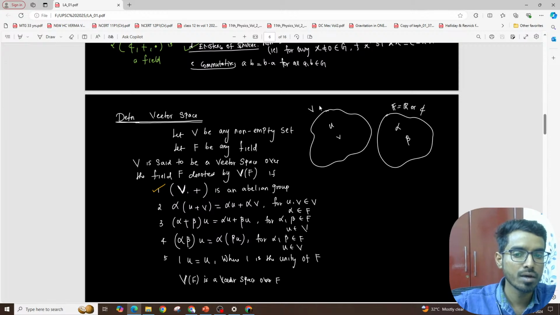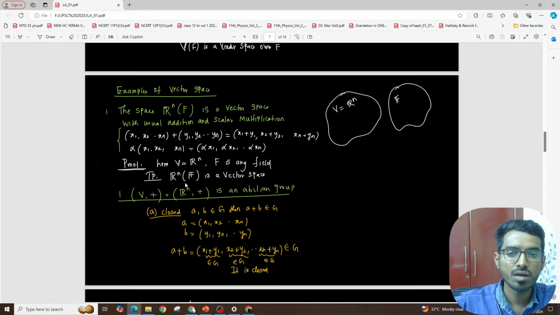So let B be any non-empty set and F be any field. Then I'm going to combine B and F. B is said to be a vector space over a field F. This B has to be an abelian group with respect to addition, and together they also satisfy these 2, 3, 4, 5 conditions. So I'm just linking these 2 sets. If this happens, then we say that B over a field F is a vector space.